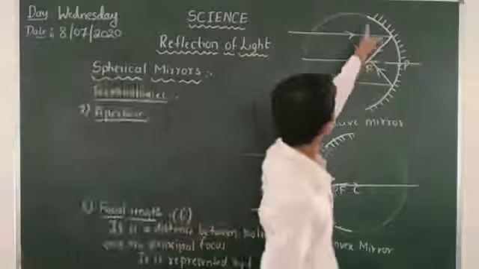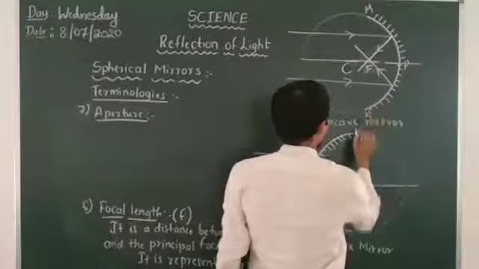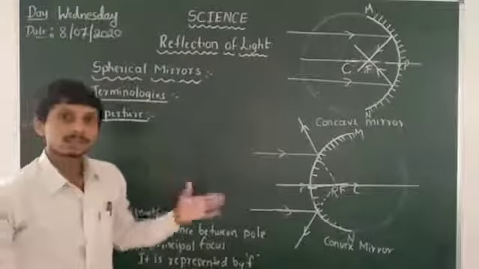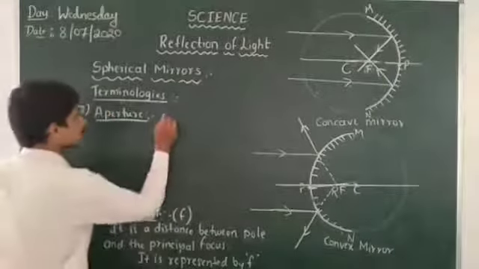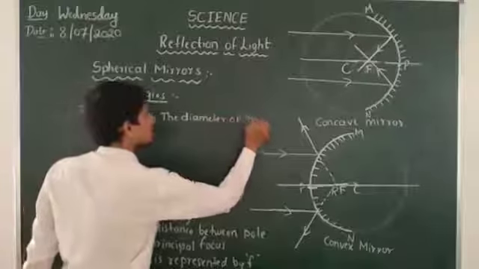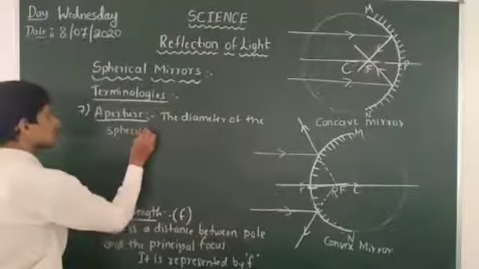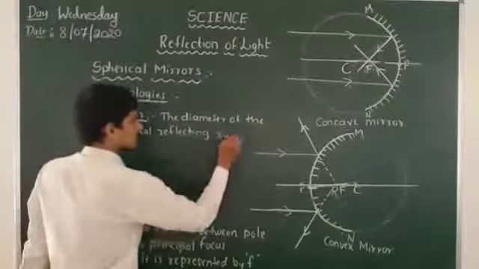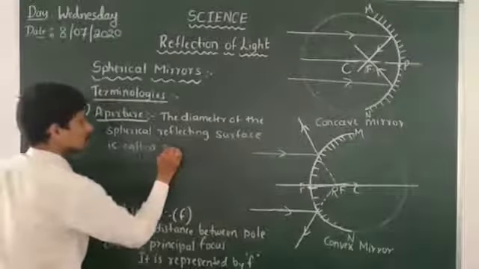I will represent it as M and here N. That is the diameter of the spherical reflecting surface, which is called the aperture.